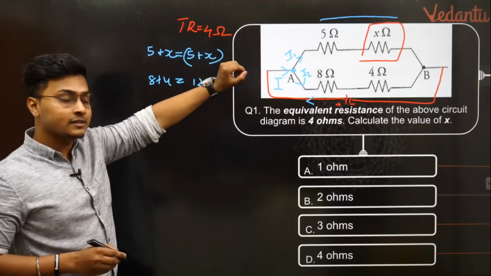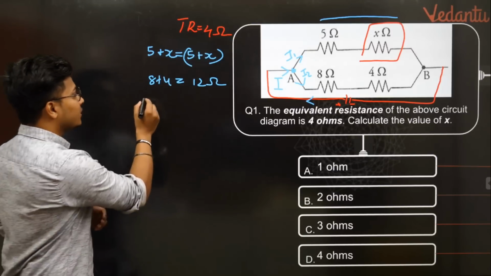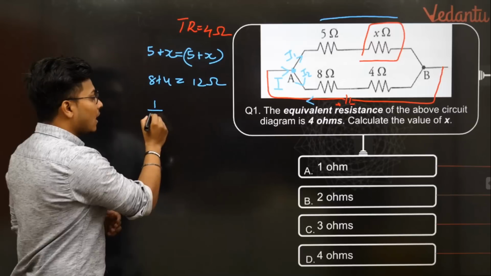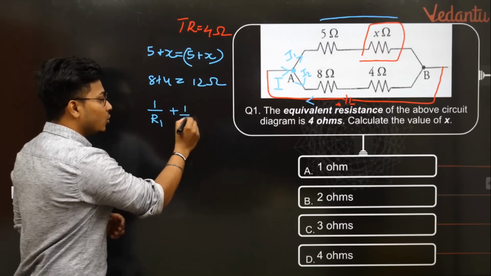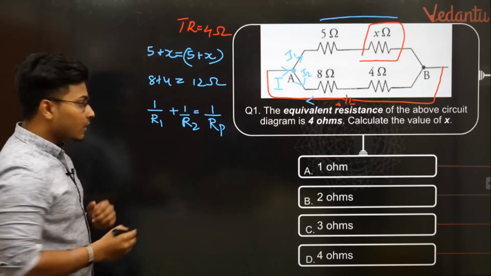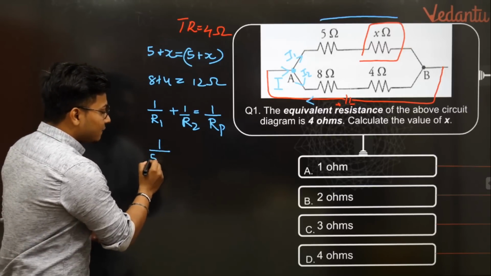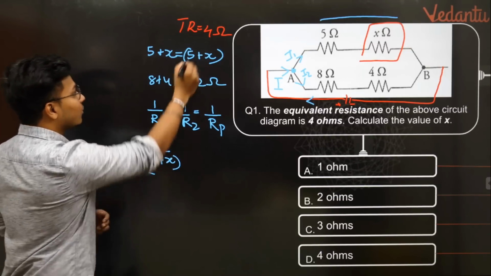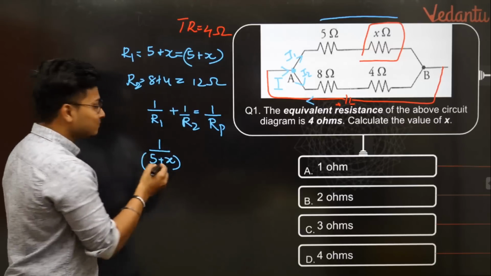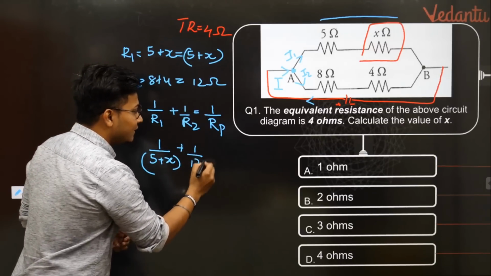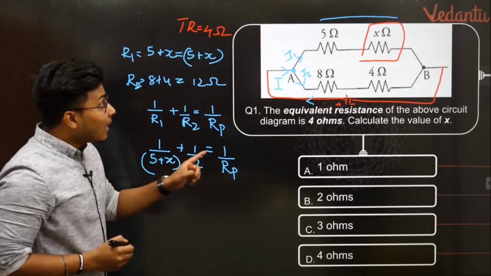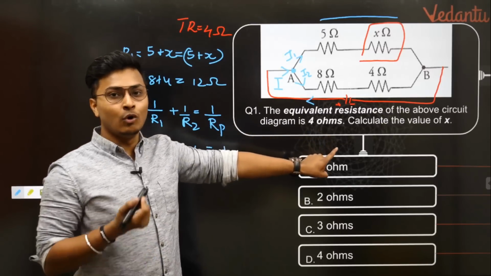What will be the total parallel resistance? The resistance of the top branch is 5 plus x, and the formula for parallel resistance is 1 by R1 plus 1 by R2, which gives 1 by Rp. R1 is the top resistance, 1 by 5 plus x. R2, which we already got, is 12, so plus 1 by 12 equals 1 by Rp. Rp is given to you in the question as 4 ohms.